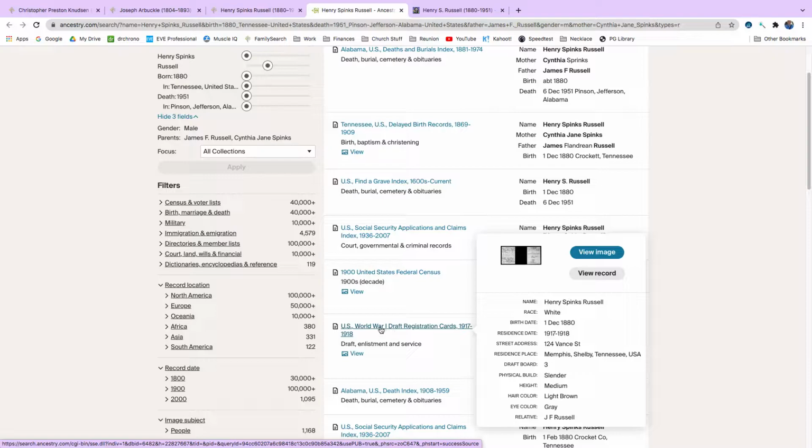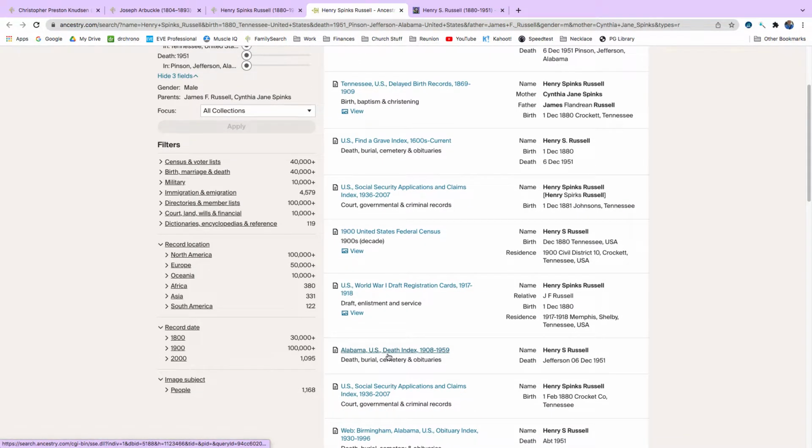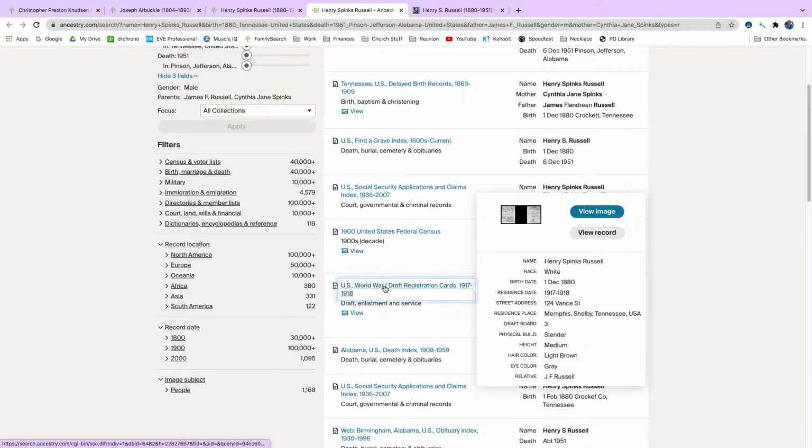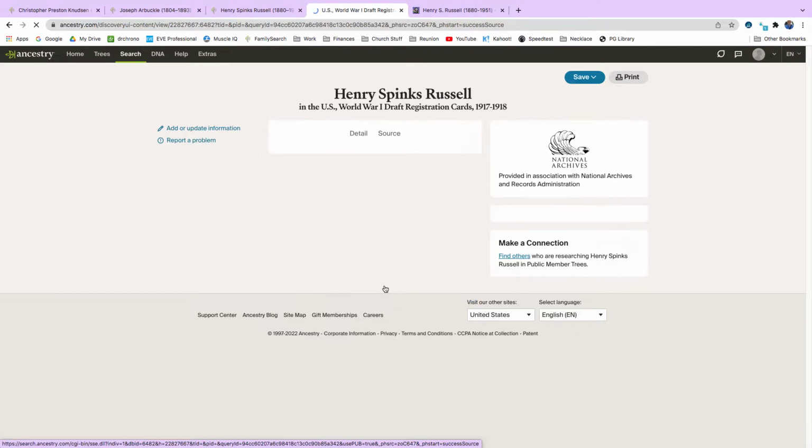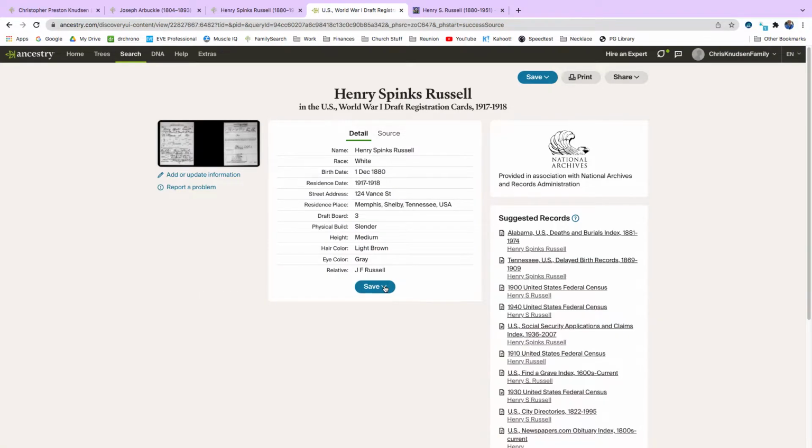Okay, so here's a World War I draft registration in 1917, showing his birth date again, 1st of December 1880. Let's look at that draft registration. This is always a good type of record to attach. He's currently living in Memphis, Shelby, Tennessee. So we're going to highlight this information.